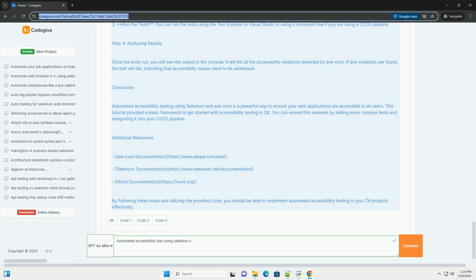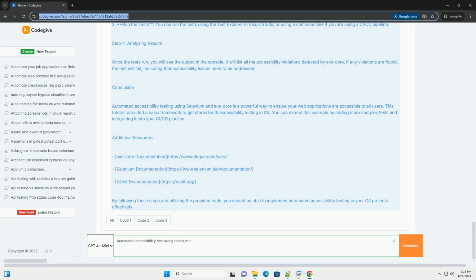Test. Public void TestAccessibility. // Navigate to the page you want to test. driver.Navigate().GoToUrl, https://yourwebsite.com. // Run AxeCore accessibility checks. var axe equals new AxeBuilder(driver). var results equals axe.Analyze().